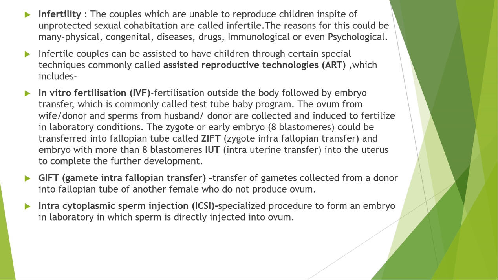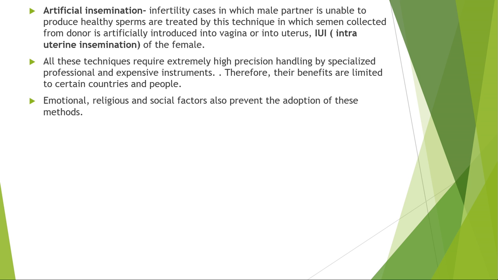So if there are infertile couples, how will they have children? Infertile couples can be assisted to have children through certain special techniques, and these special techniques are commonly called assisted reproductive technologies or ART, which includes IVF, GIFT, ICSI, and artificial insemination.